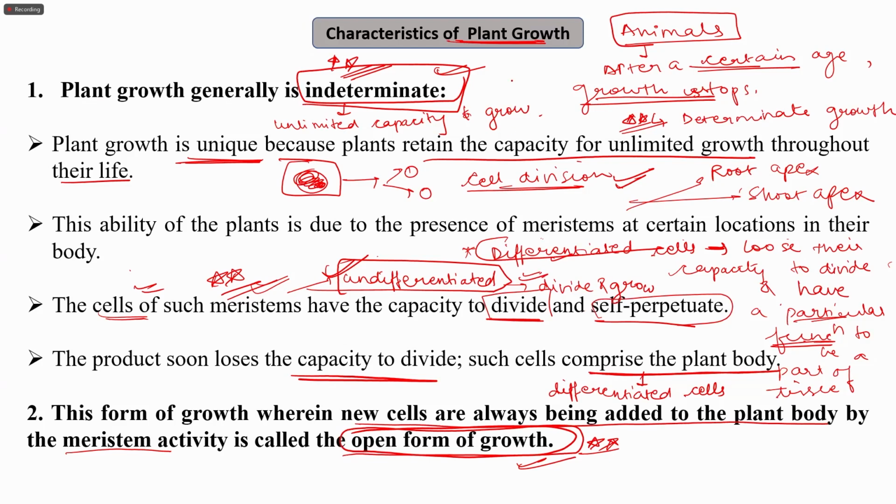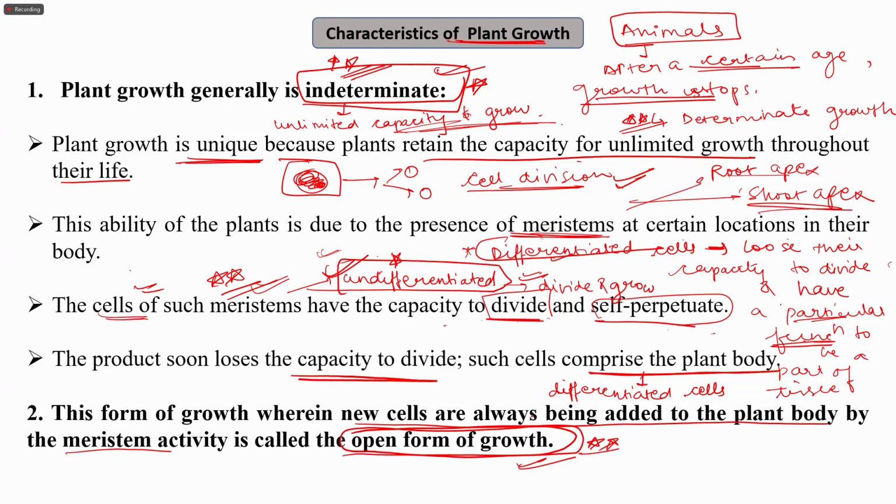So please do not get confused between terms like indeterminate and differentiation. The growth is of indeterminate type, that is, it has the unlimited capacity to grow throughout life, and this is because of the presence of undifferentiated cells in the meristems present in the root apex and shoot apex, helping in the growth of plants.